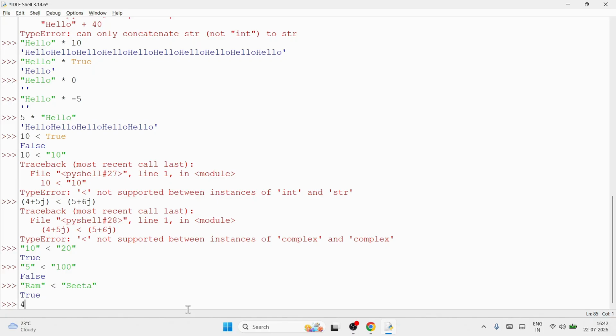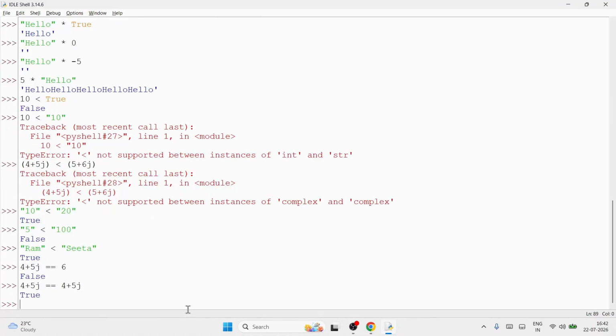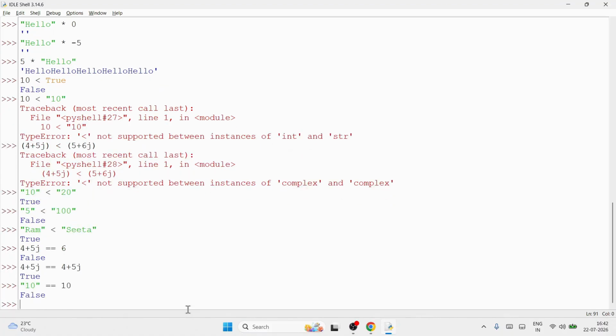Okay, see 4 + 5j double equal to 6. Obviously it is false because they are not same. 4 + 5j double equal to 4 + 5j. Will it give true? Yes. So in those remaining two, double equal and not equal, any combinations allowed, guys. See, if I wrote double quote 10 double equal to 10, allowed. Obviously double quote 10 and number 10 are different because it is a string 10 and this is number 10. It will come false only.